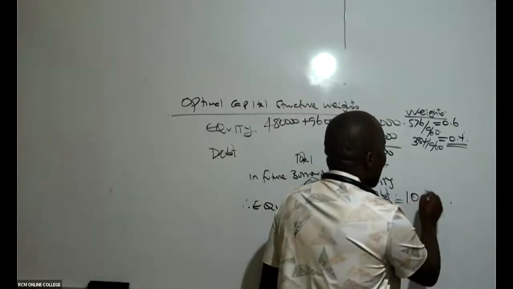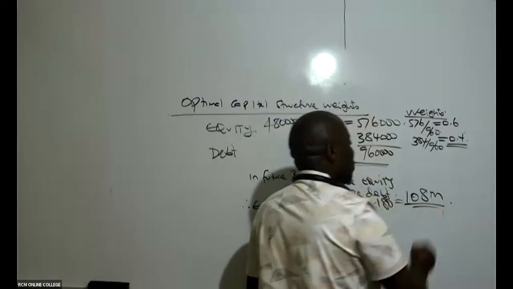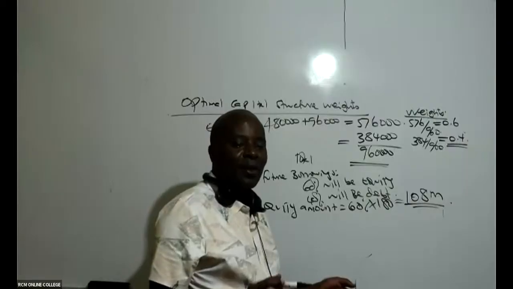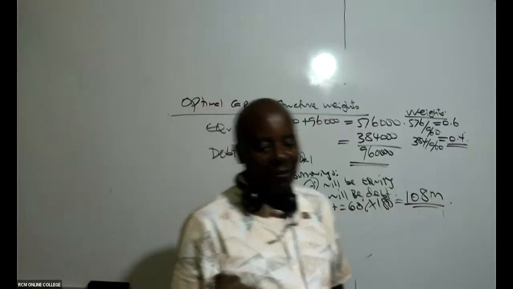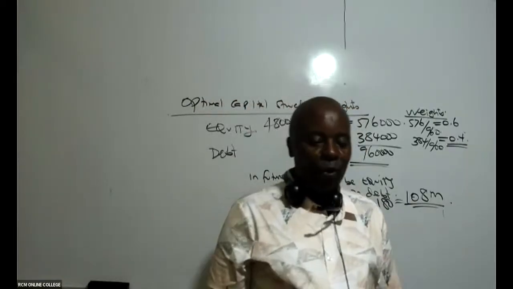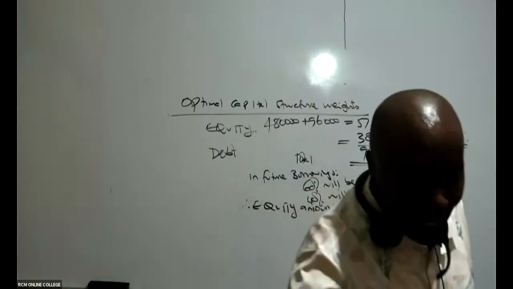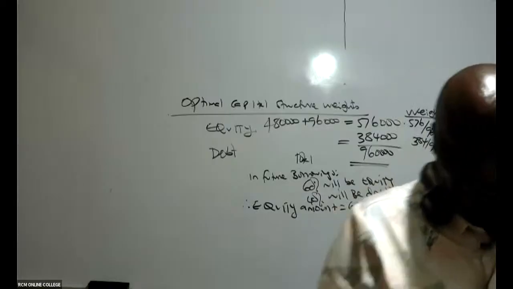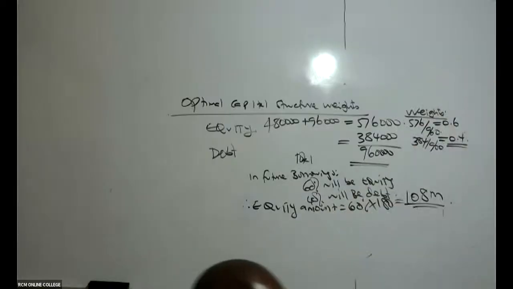108 million. Alafu sasa usianze kujifanya kama ni mjuaji. Kwanza kusema ati na amount also from debt. You see, the examiner has not asked you about the debt amount. It is only the equity amount the examiner has asked you to get.